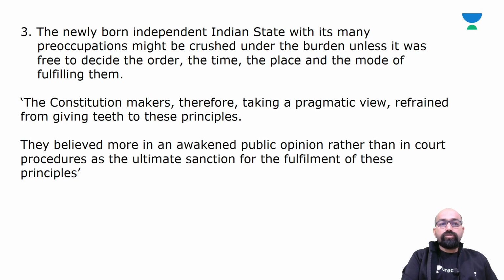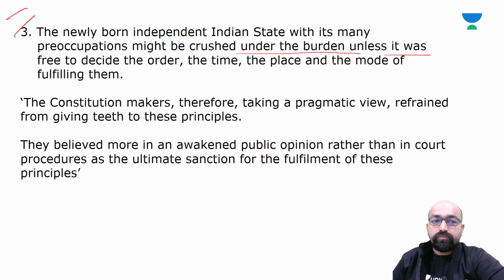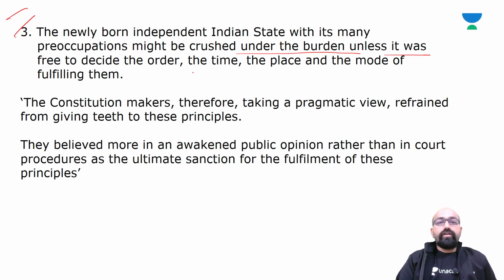The next reason was that the newly born independent Indian state, with its many preoccupations, might be crushed under the burden unless it was free to decide the order, the time, the place, and the mode of fulfilling them.